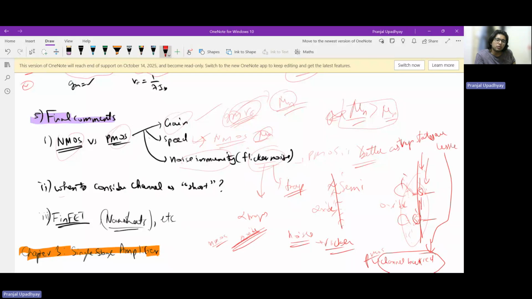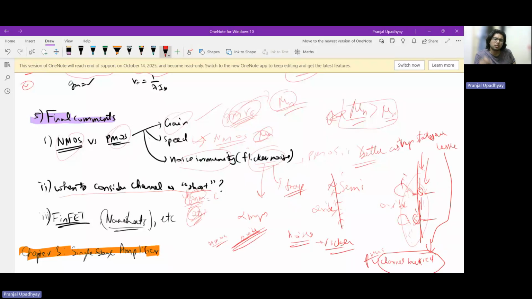Now, considering when to consider a channel as short. Typically, what I have found in my studies is that if you're working with an 80 nanometer minimum channel length technology, which is basically your L, and you're working with twice L, you can still approximate a long channel and comfortably apply the square law models we have studied, and they give considerably accurate results.